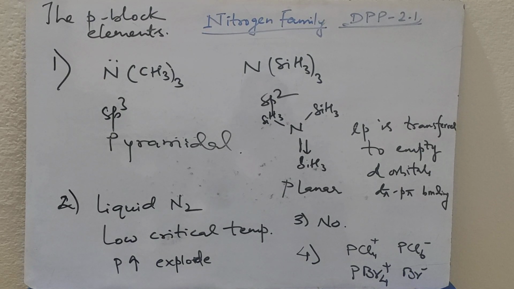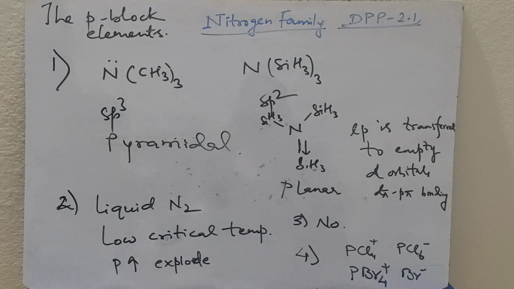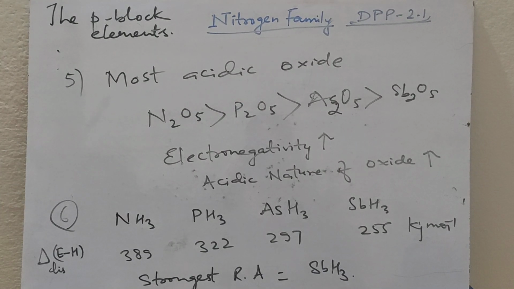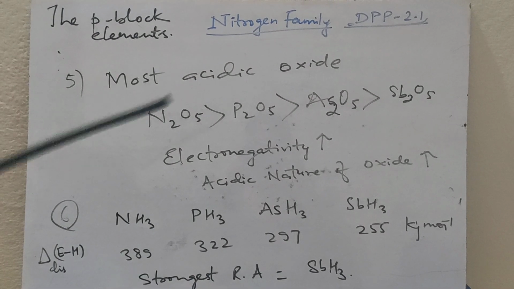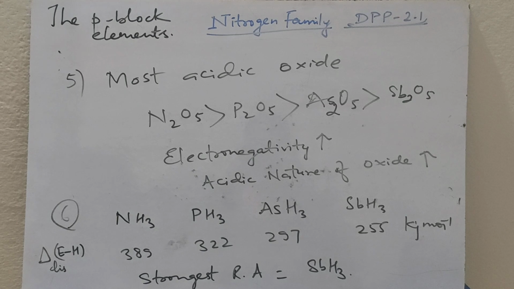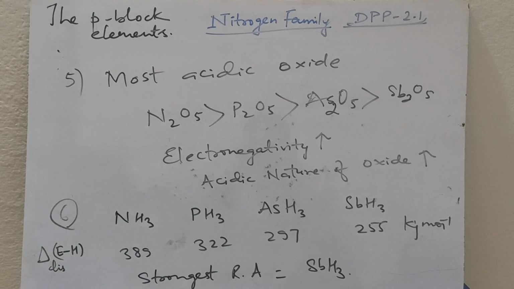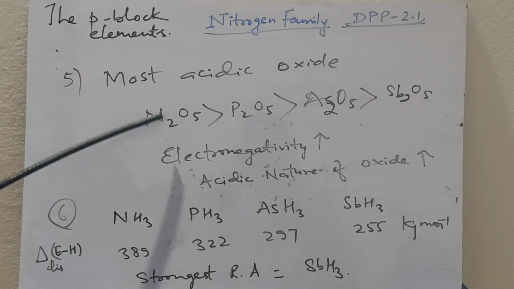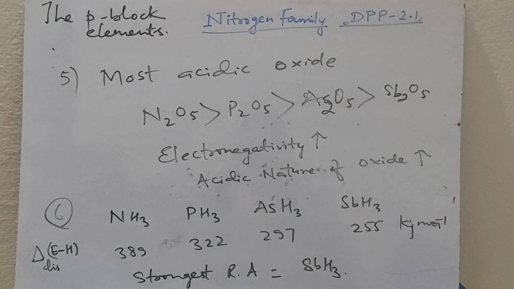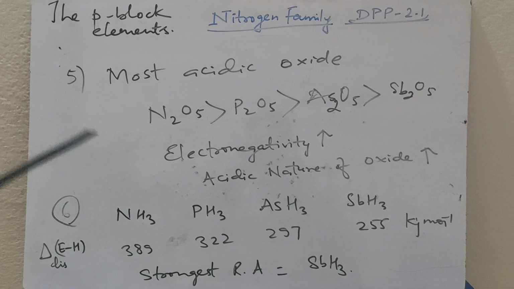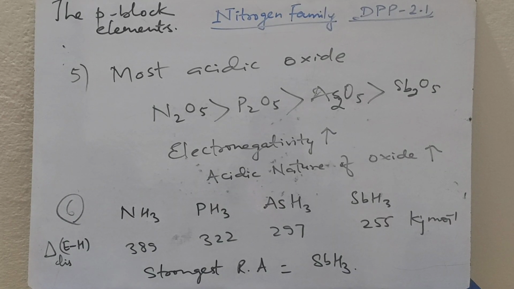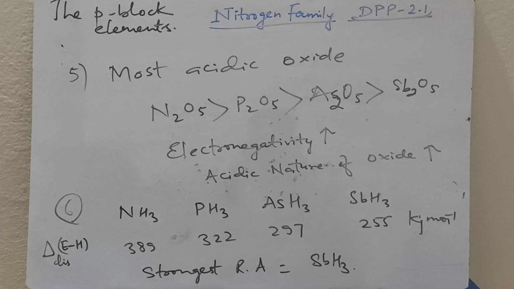Question number 5. Which of the following oxides is most acidic? As electronegativity increases, the acidic nature of the oxide increases. As we know, in group 15, the electronegativity of nitrogen is more than that of phosphorus, phosphorus is more than that of arsenic, and arsenic is more than antimony. So nitrogen pentoxide is the most acidic oxide. So the correct choice for question number 5 is B.